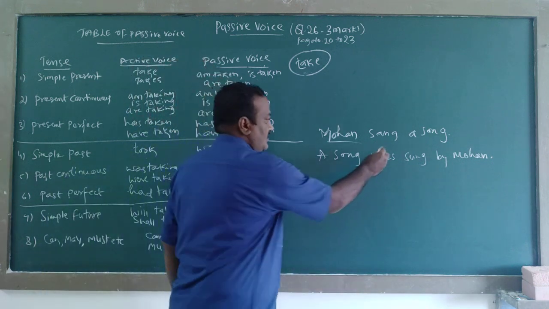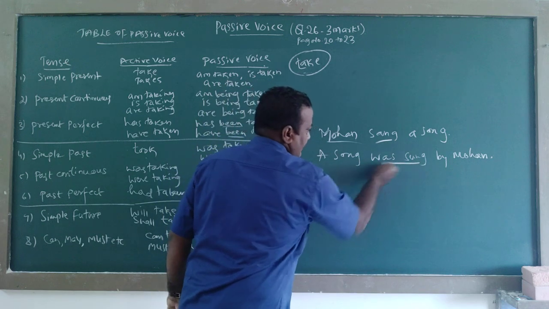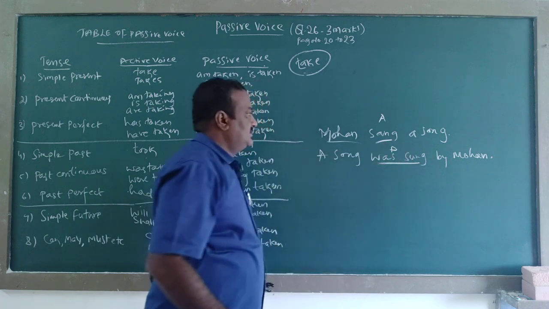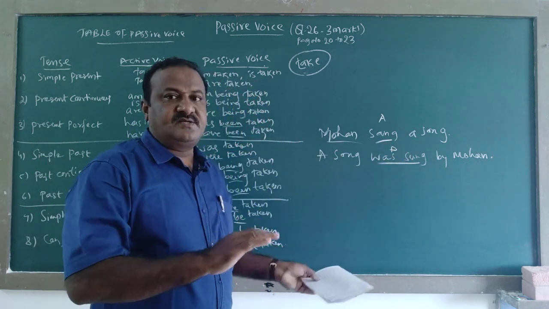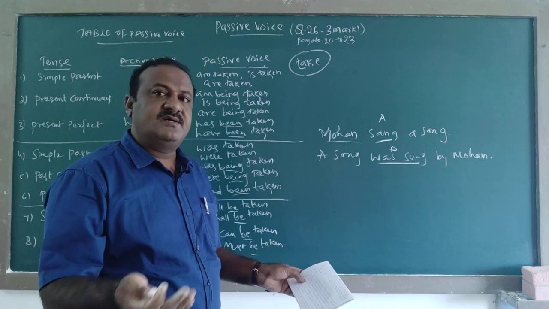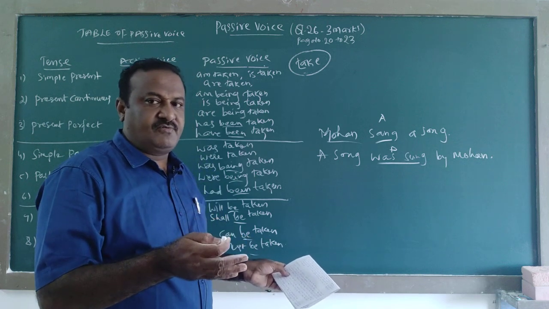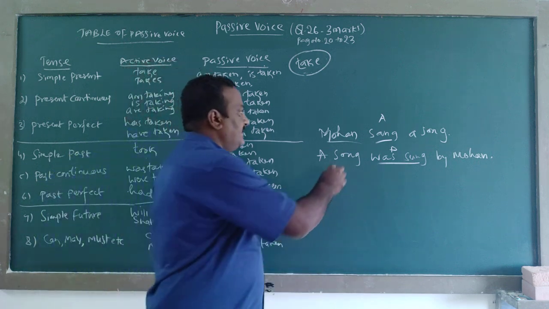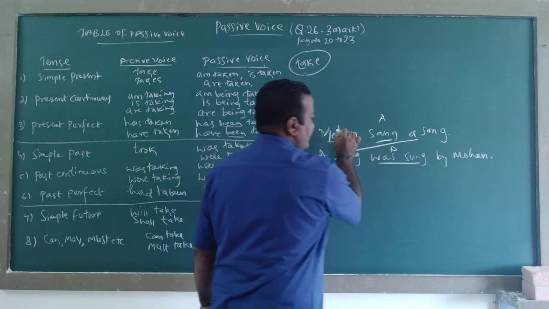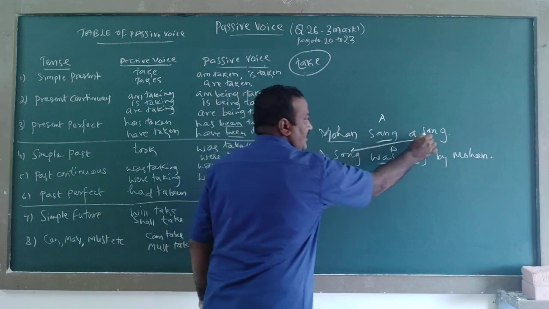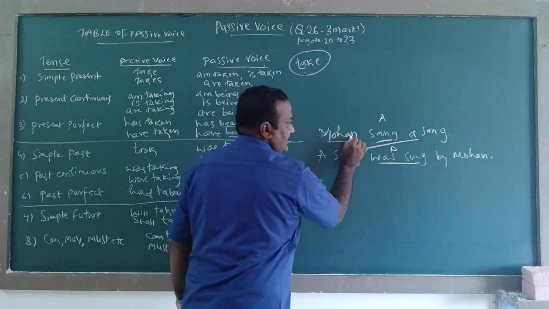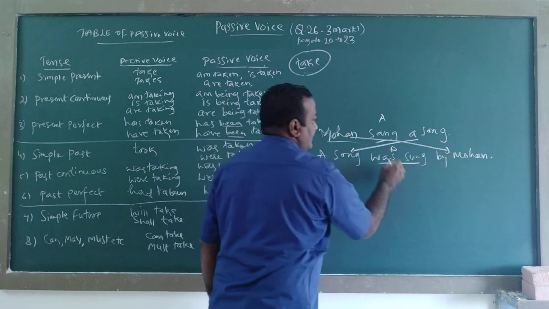We should know tense, active, passive. See the subject, verb, object. The object becomes the subject in the passive form, and the subject becomes the object.